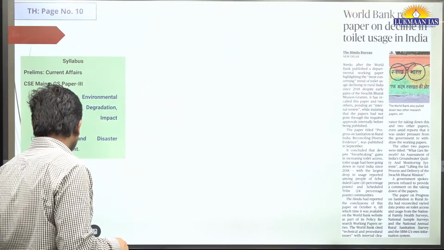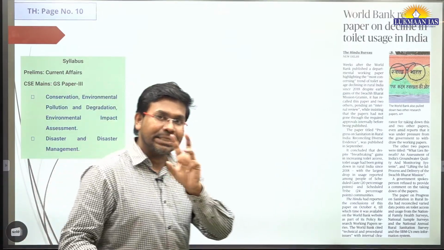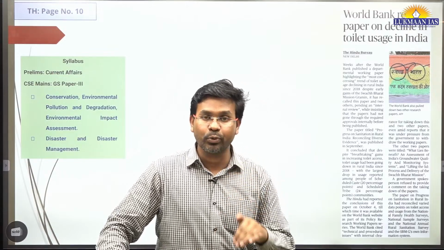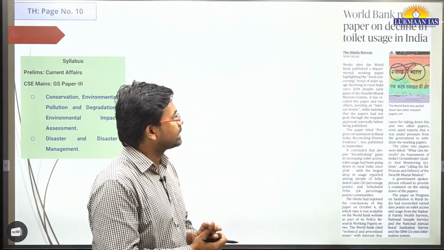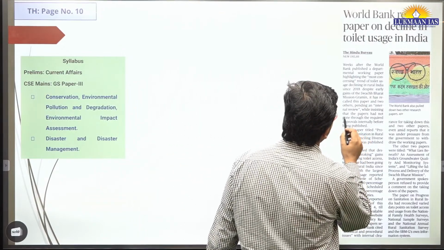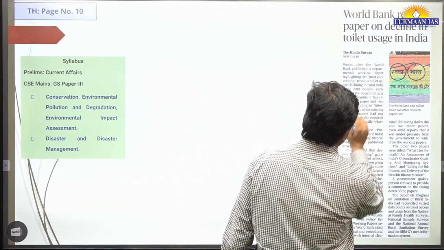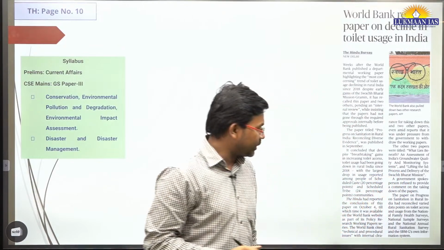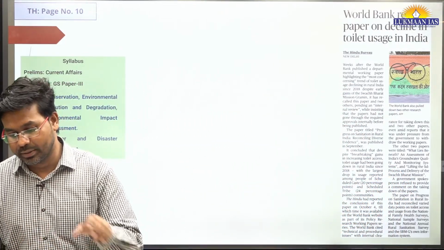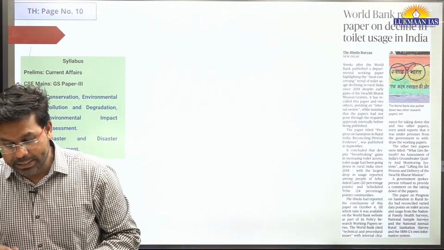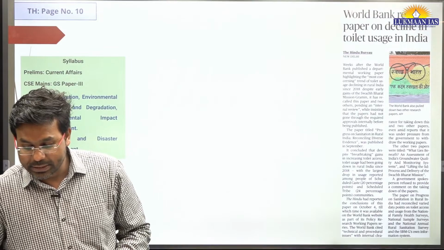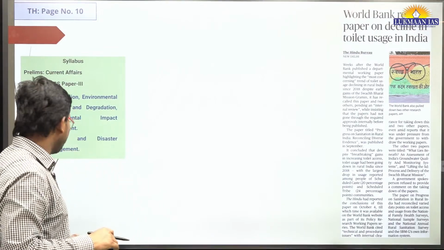Basically, the World Bank has so far released 3 research papers, and those 3 research papers have been taken down from their website. I'm going to write the names of these research papers for you. One of the research papers is Progress on Sanitation in Rural India, Reconciling Diverse Evidence.